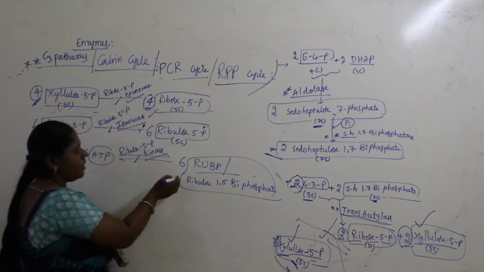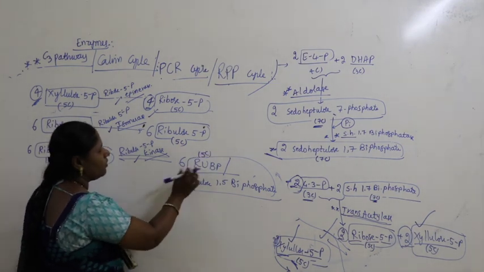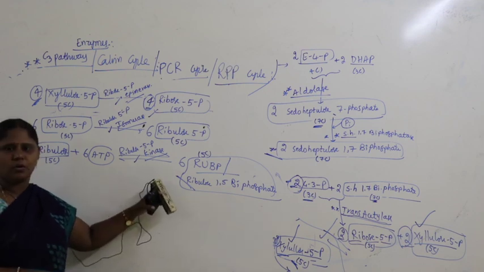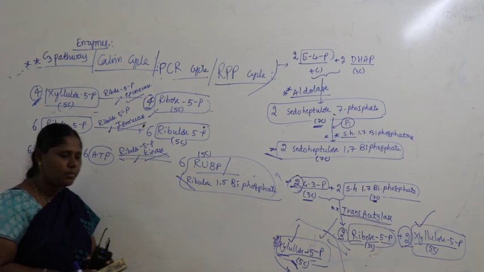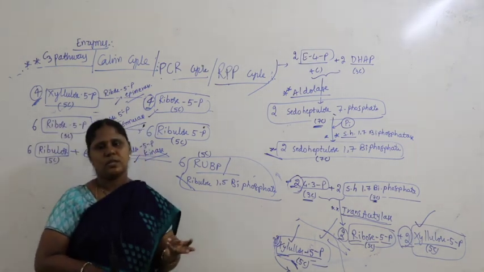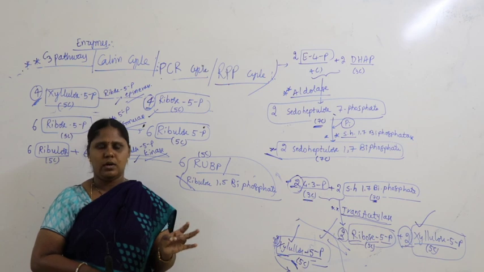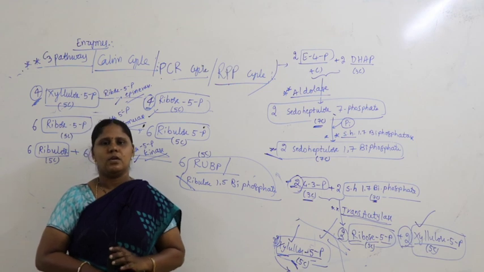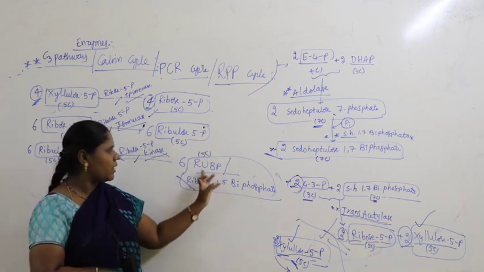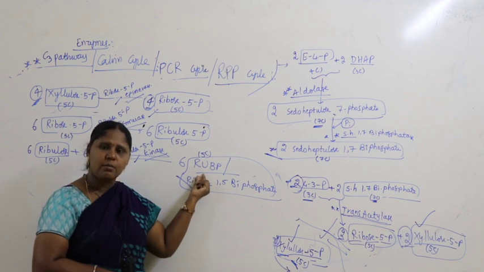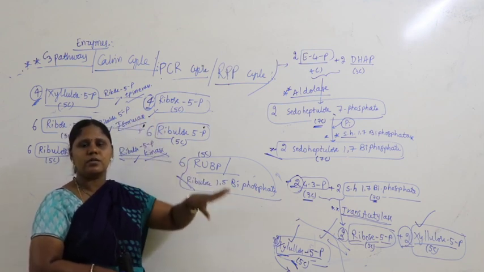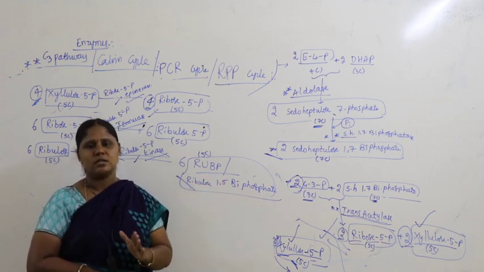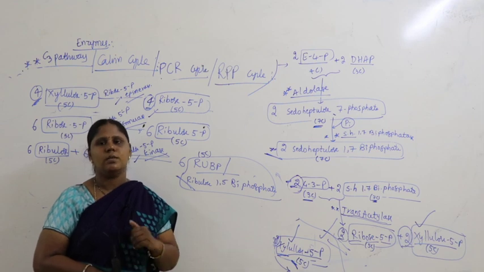So what do we get back? RuBP, ribulose, a 5-carbon compound, again regenerated back into the C3 pathway. So this is the step called regeneration. Again I repeat, the Calvin cycle has all 3 steps: one is carboxylation, second is reduction, and third is regeneration. By the end of regeneration we get back our RuBP. Now this is ready to combine again with 6 molecules of carbon dioxide. Again the C3 pathway begins. It is a continuous process which occurs in the plants, which are called C3 plants.